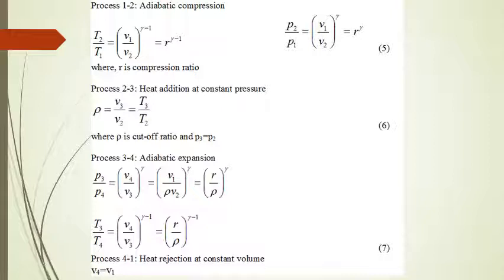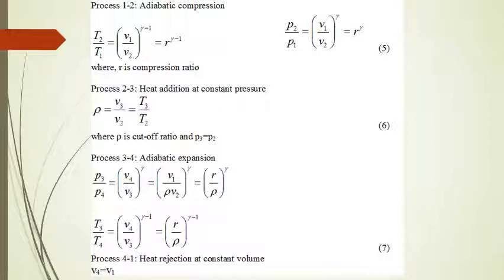Heat addition is taking place at constant pressure, and here we introduce a new term which is known as the cutoff ratio, which is an important parameter in the determination of air standard efficiency of the diesel cycle. This cutoff ratio is nothing but the ratio of the volume after heat addition and before heat addition. So V3 upon V2, and that is also equal to T3 upon T2, because pressure remains constant.